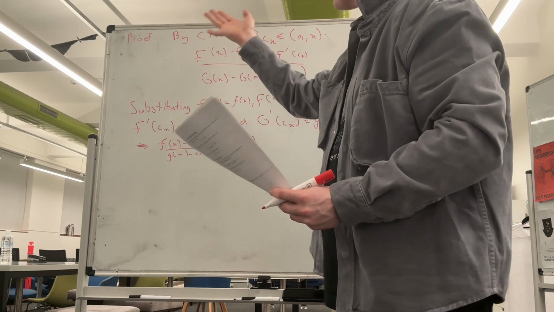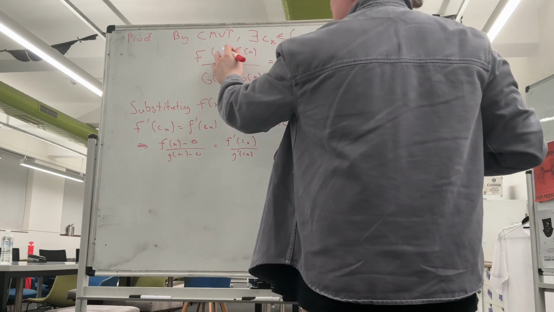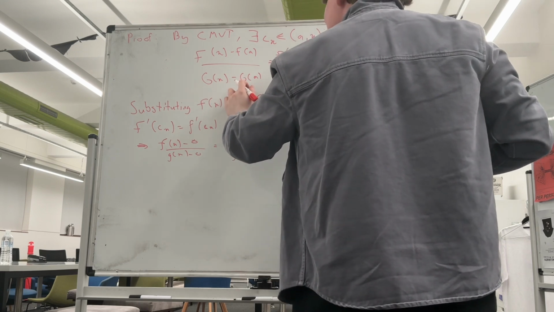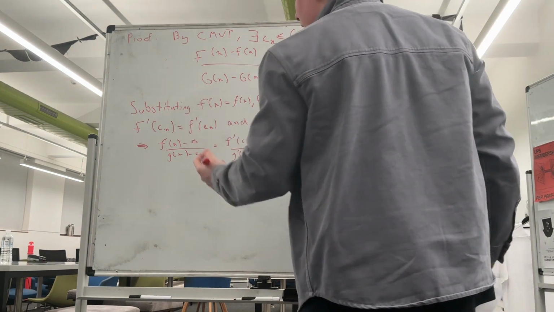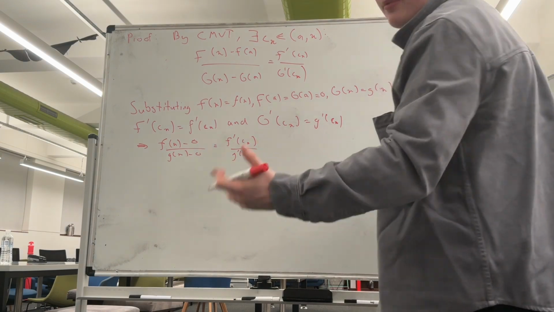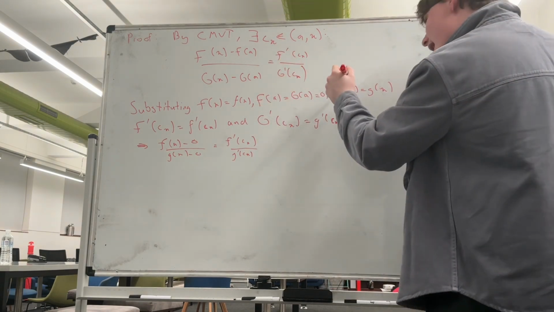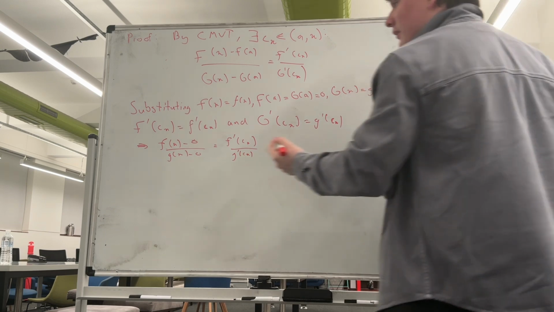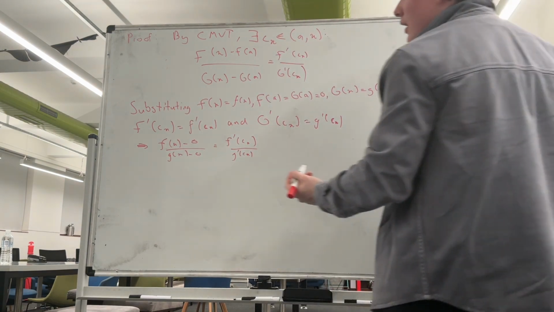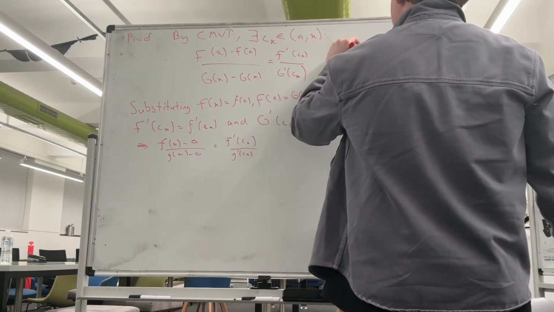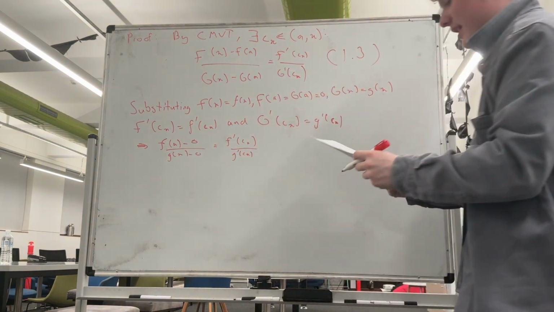So following from this, by the Cauchy mean value theorem, there must exist some c of x in this open interval (a, x) such that capital F of x take capital F of a over capital G of x take capital G of a is equal to capital F prime of c of x over capital G prime of c of x. Substituting by definition of our capital F and capital G functions, capital F of x is equal to f of x, capital F of a and capital G of a are equal to 0, and capital G of x is equal to little g of x, capital F prime of c of x is equal to little f prime of c of x, and similar for G. Substituting this into 1.3, we get f of x take 0 over g of x take 0 is equal to f prime of c of x over g prime of c of x.